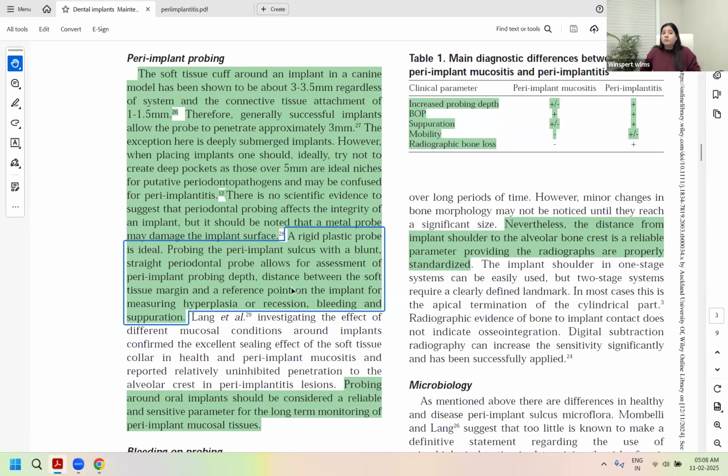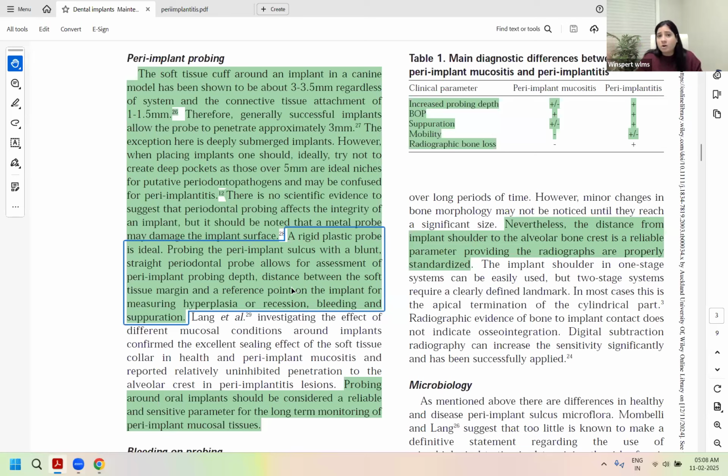What kind of probe would you use? So would you use a metal probe around implant? No, absolutely not. You will use a plastic rigid probe, which is ideal to probe the sulcus with a blunt, straight periodontal plastic probe, allowing for the assessment of the peri-implant probing depths, right? So this is your probing depth.